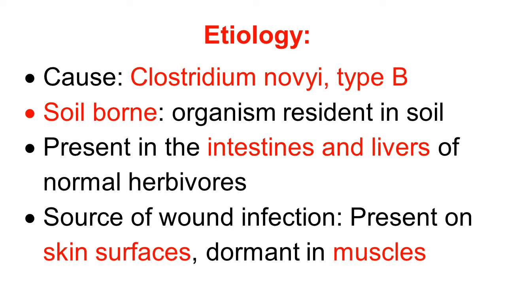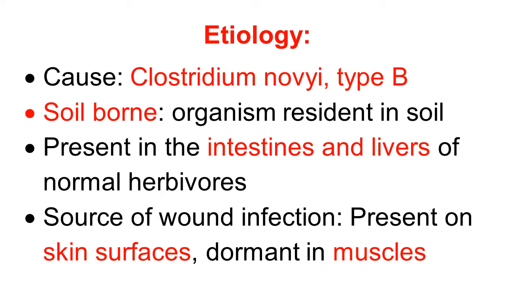Friends, we discuss here etiology. The cause is toxin of Clostridium novyi type B. It is a soil-borne infection, meaning the organisms are resident in soil.